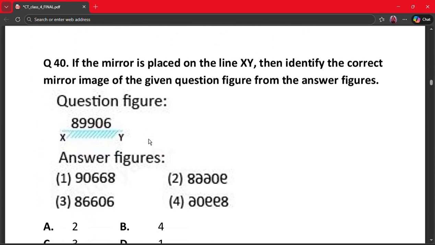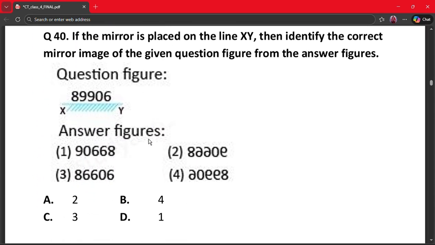So students, let's move on to the last question, that is question number 40. If the mirror is placed on the line xy, then identify the correct mirror image of the given question figure from the answer figures. So this is the question figure. So the mirror is here, so it will be something like 8 will be same.